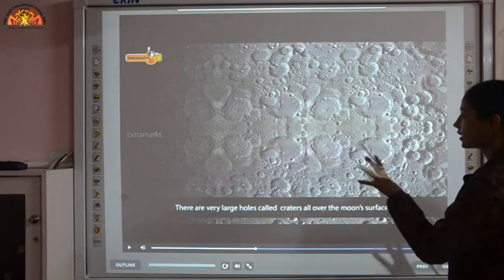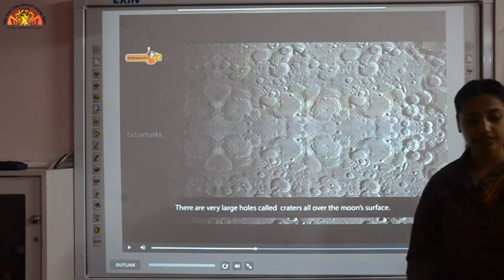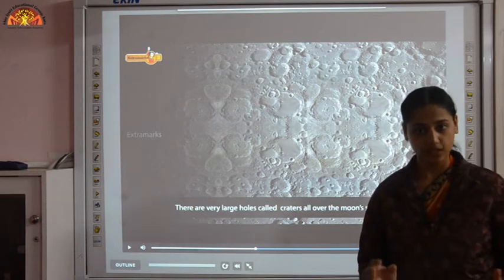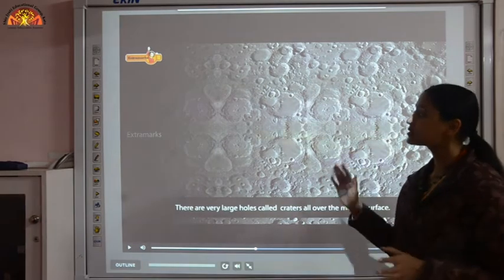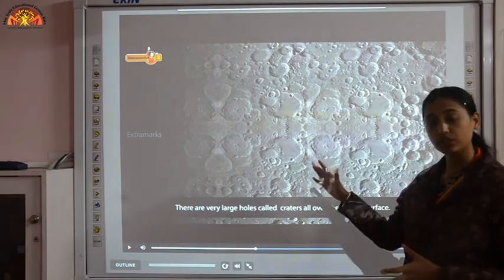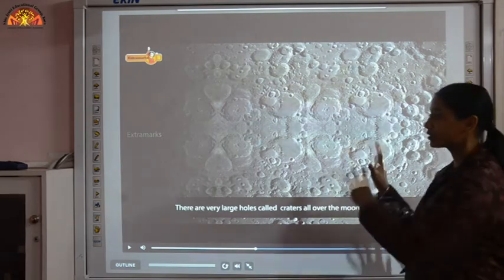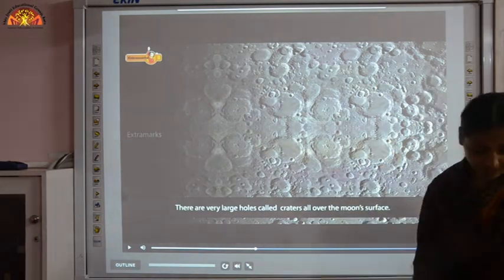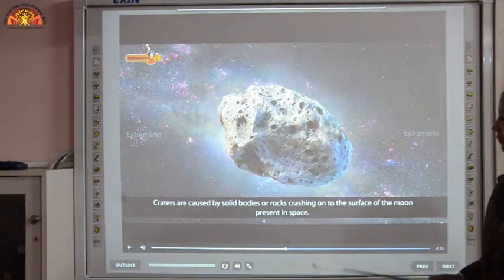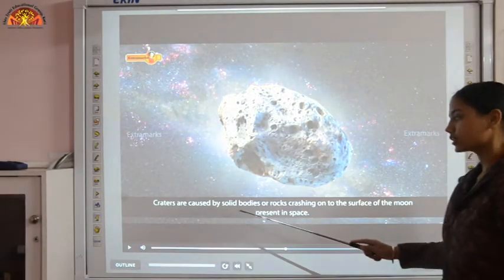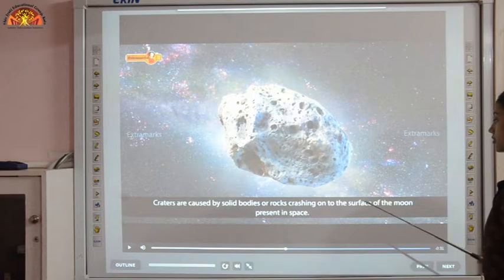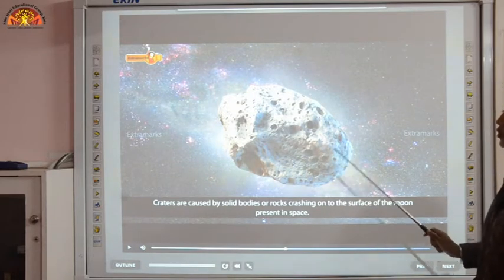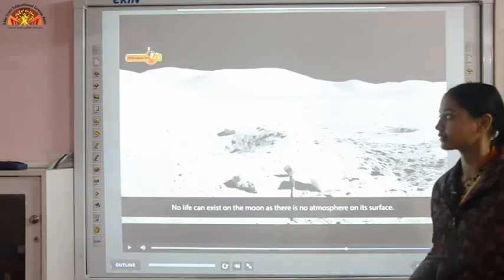And why are there so many holes? Because in space so many celestial objects are there. When those objects collided with the surface of the moon, they left these big holes. So these big holes are named craters. Craters are caused by solid bodies or rocks in space crashing onto the surface of the moon.